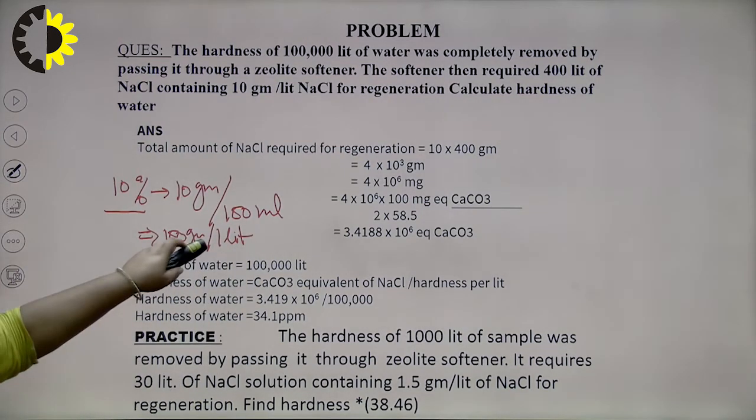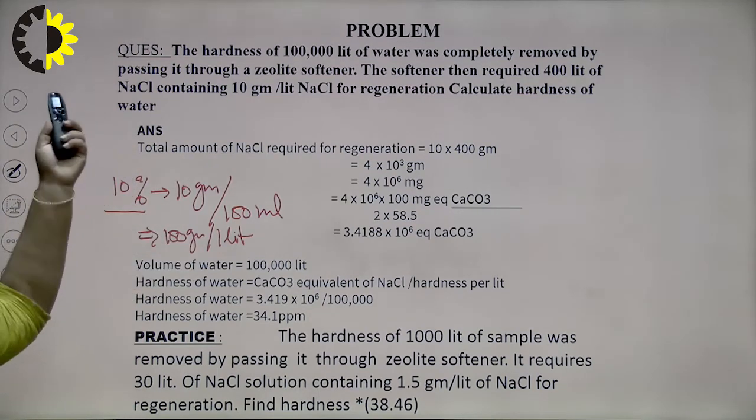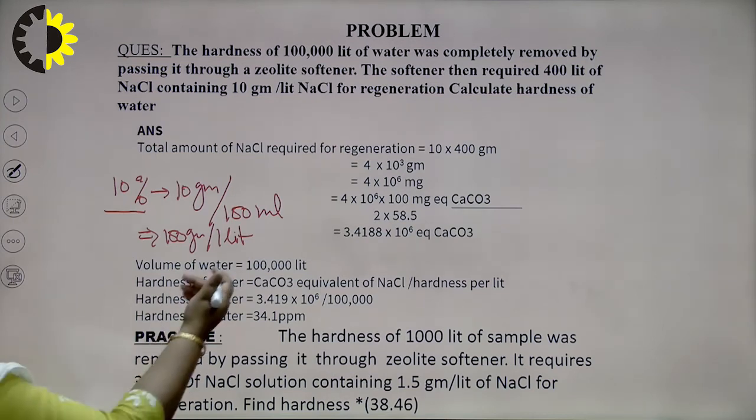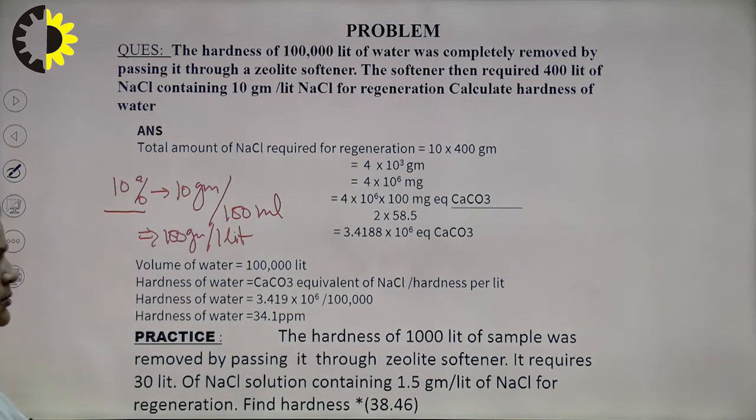So, directly we can take this, multiply with the total NaCl required, and then find the value in gram. So, we can easily convert this.